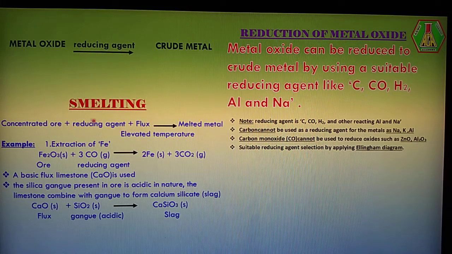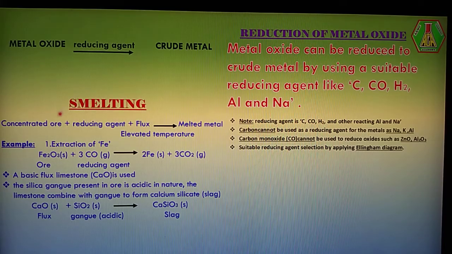Such a mixture is taken into a suitable furnace, and we maintain an elevated temperature, I mean extreme, high temperature. The maintenance may be 4 hours, 2 hours or 1 hour, depending upon the ores. At the end of the maintained temperature we have a melted metal. That's why the process is called smelting.